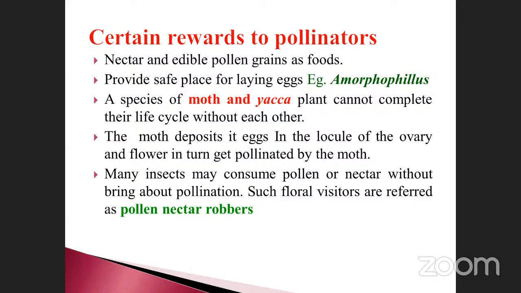This one is very, very important. And some other species: there are species of moth and yucca. It is one of the interrelations between the yucca plant and the moth; they cannot complete their life cycle without each other. Likewise, about the malarial parasite, isn't it? Do you know the malarial parasite? How does it finish its life cycle?